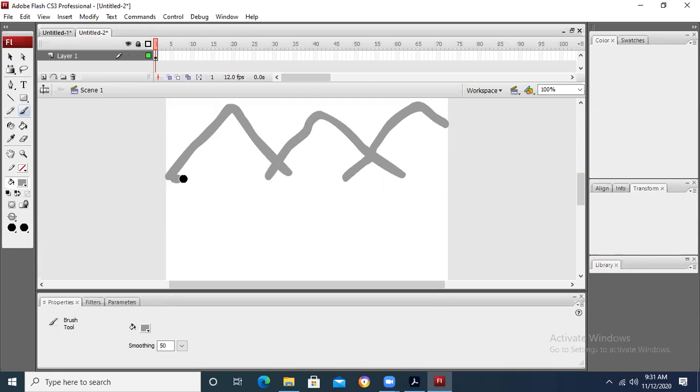You can fill it. Let's suppose you are drawing a scenery, you want to have mountains, you want to have the sun, you can do all these things using the simple paintbrush tool, and you can make a background.